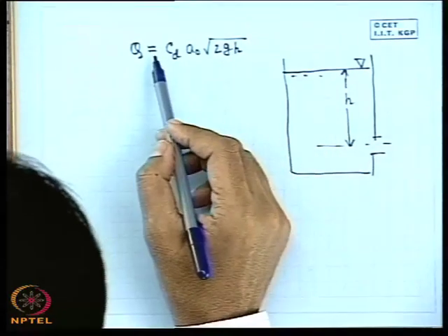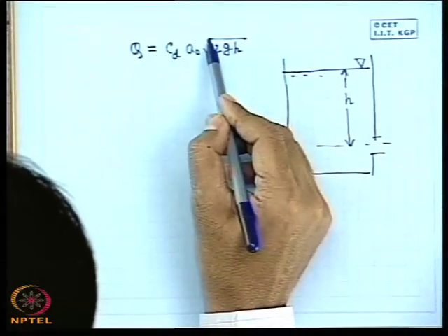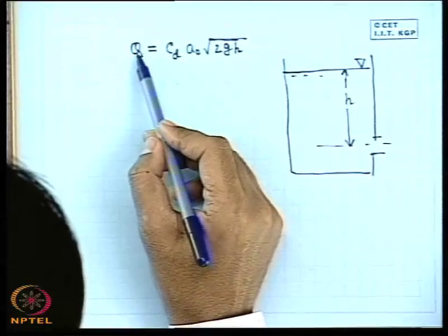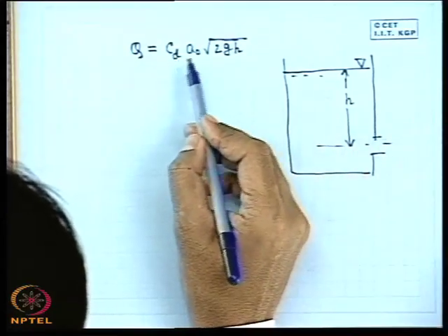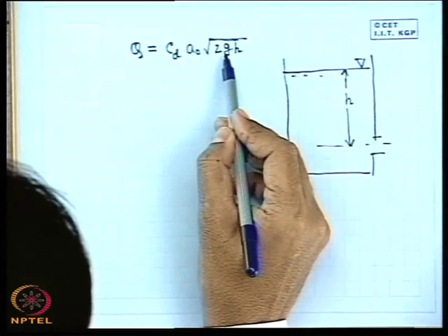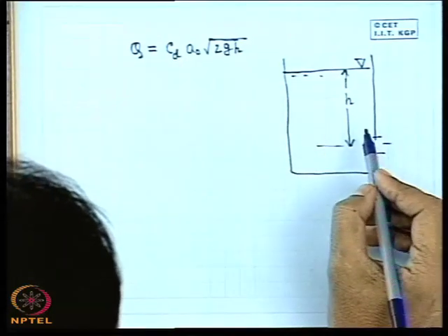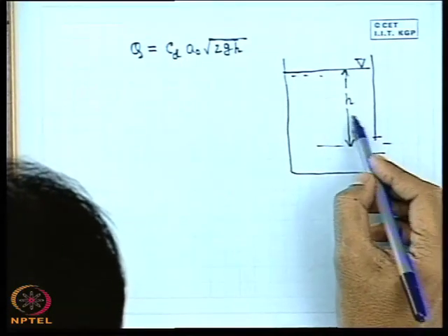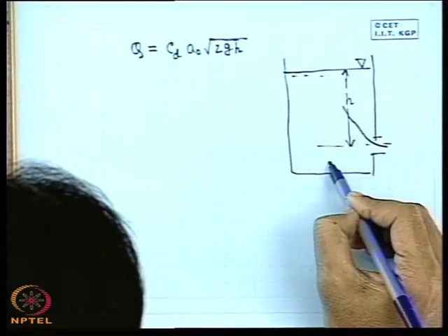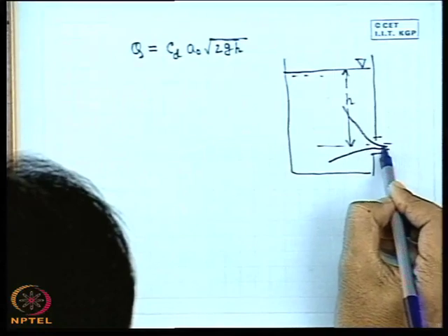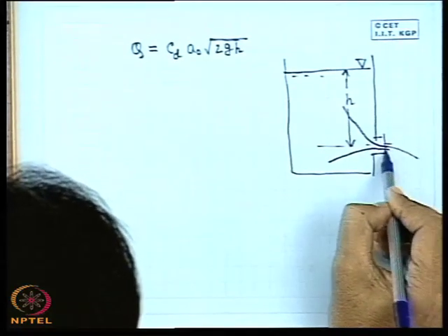So we have proved that the rate of discharge through this orifice is given by Cd into the area of the orifice root over 2gh. The streamlines converge to a smaller section, which is the vena contracta section, and then go like this.